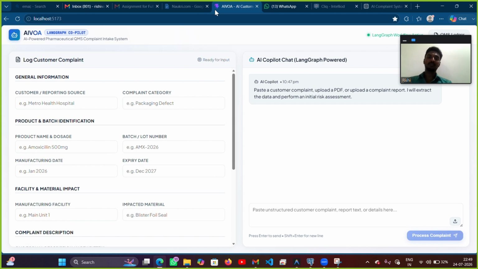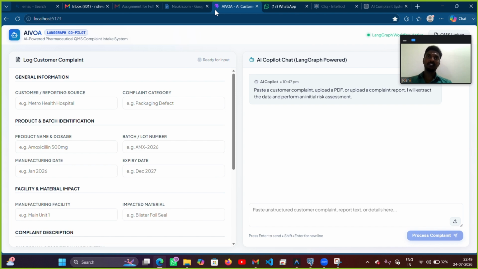Before starting with the demo, let's have a brief introduction about the main agenda of this project, this task. In pharmaceutical quality management, the incoming complaints arrive as unstructured text such as emails, call logs, PDFs, and so on.